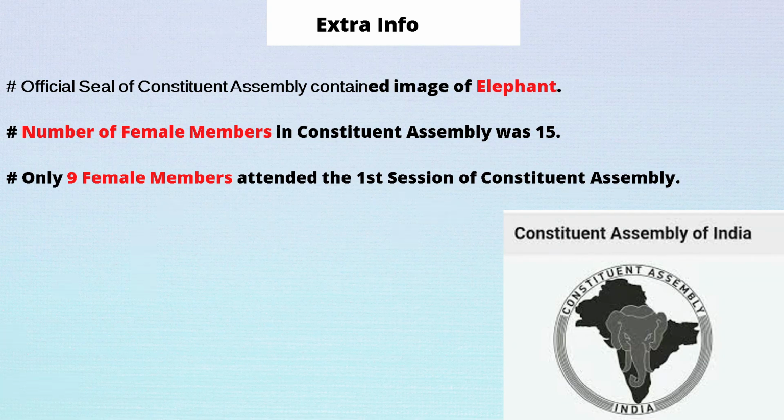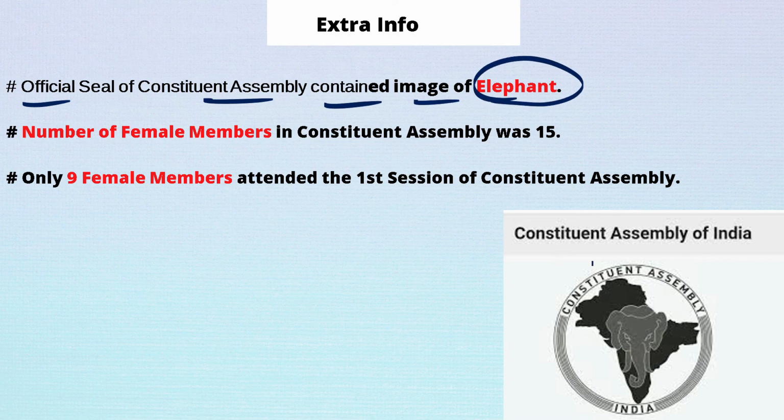Now we shall look into some miscellaneous information which will be very interesting. The official seal of the Constituent Assembly contained the image of the elephant. If we look here, this is the official seal of the Constituent Assembly, and you can see the picture of the elephant.